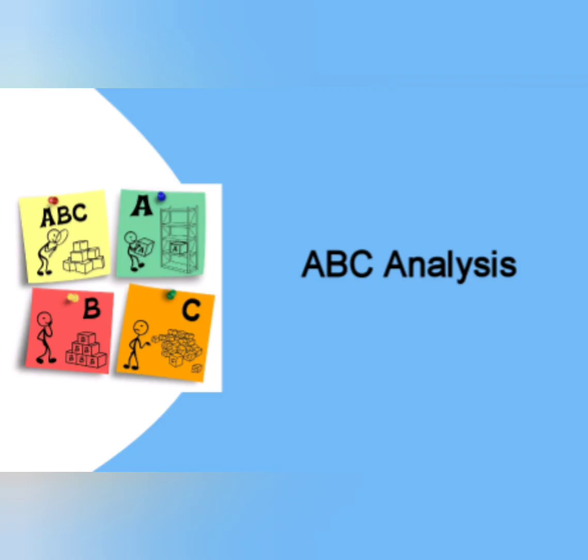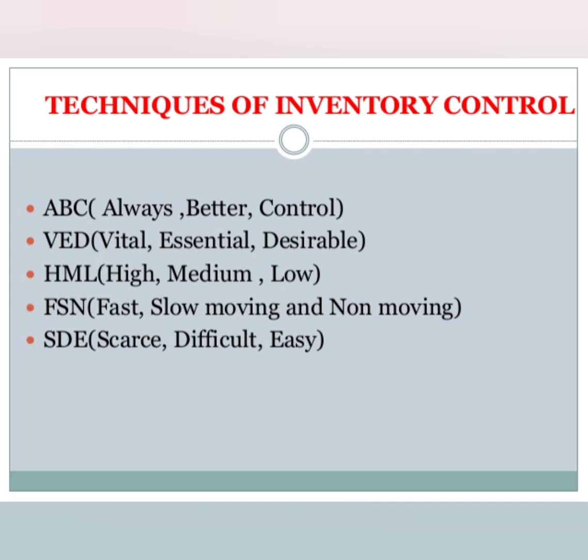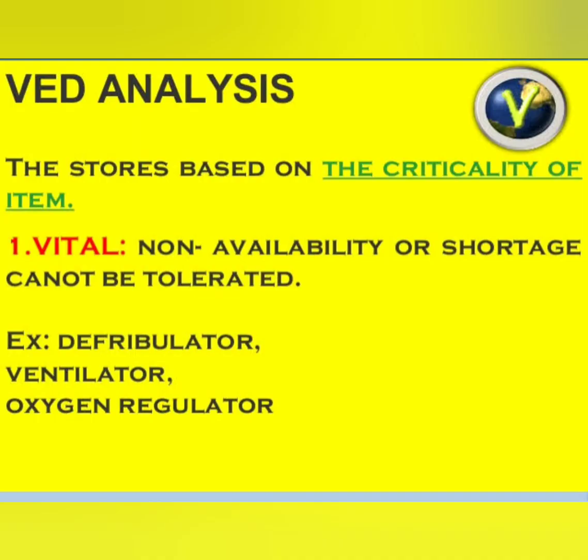So, in conclusion, we can say that ABC analysis suggests that inventories of an organization are not of equal value and quantity. Now, I'll be discussing VED, techniques of inventory control.